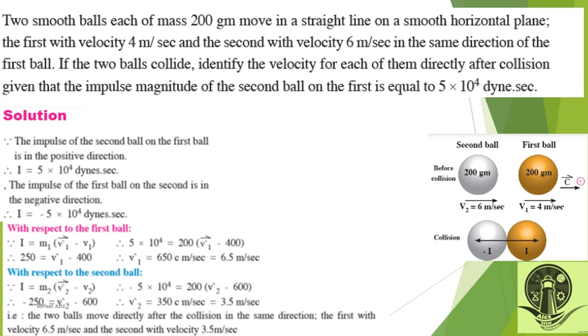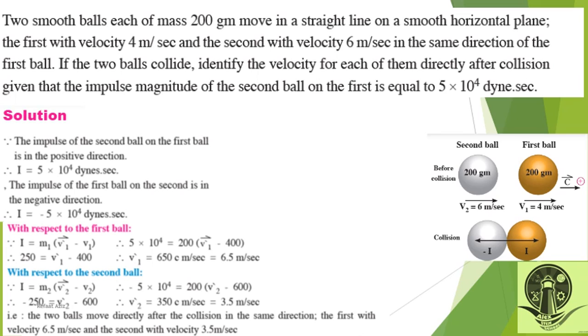With respect to the first ball, I equal m1 times v1 dash minus v1, and then v1 dash is 6.5 meter per second. With respect to the second ball, I equal m2 times v2 dash minus v2, then negative 5 times 10 power 4 equals 100 times v2 dash minus 600.